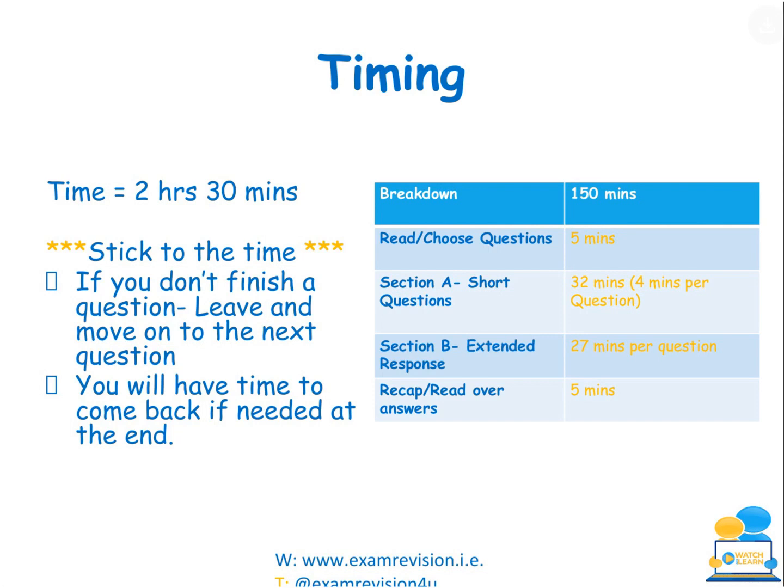Section B then is your extended response. That leaves about 27 minutes per question, which I think is loads of time. I would imagine you will do most of those questions in under 27 minutes, but it gives you extra time so you're not rushing things, and that still leaves you 5 minutes at the end to recap and read over any answers, or maybe go back to section A and finish those last 2 questions, because you're marked on your best 8, or if you've missed a part along the way you can go back and fill that in.